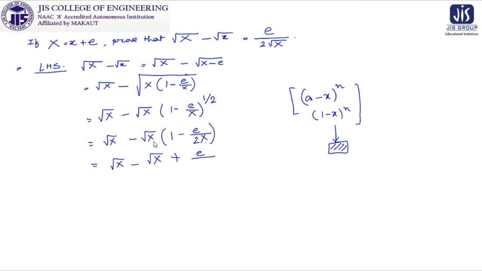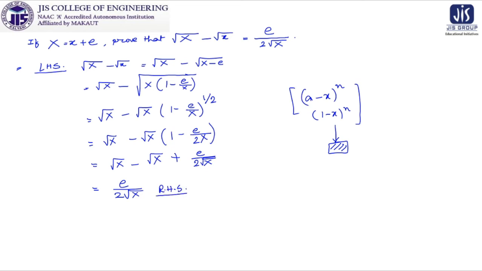If I get root over of capital X over here, it will be converted to 2 root over capital X because it will be cancelled out. So finally we get the answer as e by 2 root over capital X, which is nothing but our right hand side. So look at this.